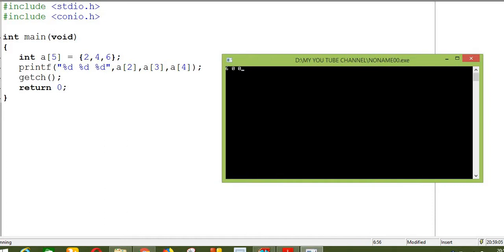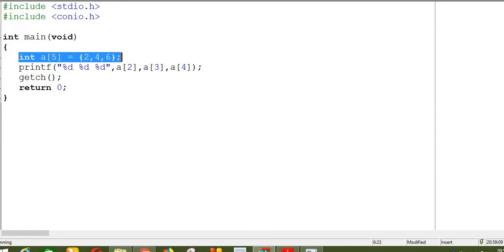Listen carefully. As you all know, in this statement I am creating an array. And what is an array? An array is a collection of similar data types, and in this array I can store 5 elements of type integer. Means this array, whose name is A, is capable of holding 5 integer values.